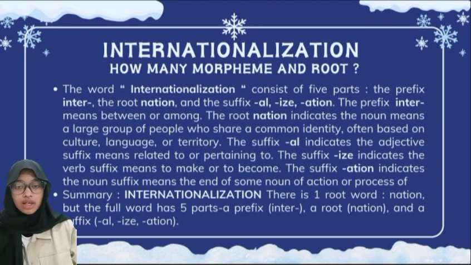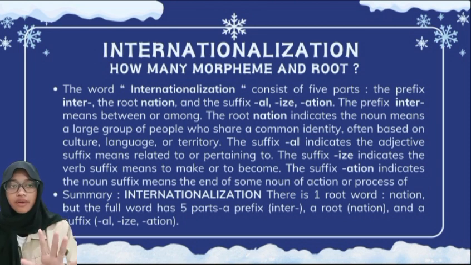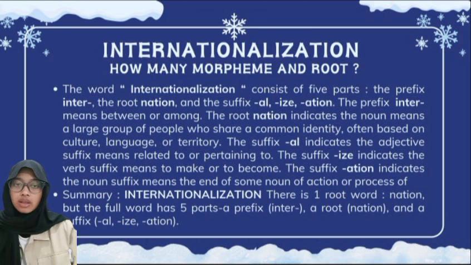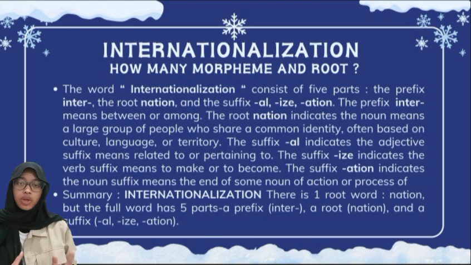The word internationalization consists of 5 parts: the prefix inter, the root nation, and the suffixes al, ize, and ation. The prefix inter means between or among. The root nation indicates the noun, means a large group of people who share a common identity, often based on culture, language, or territory.